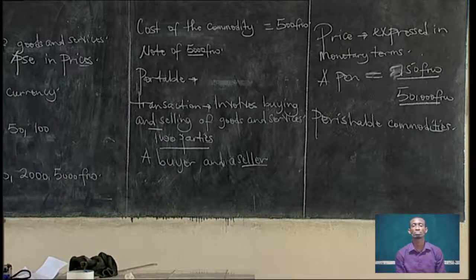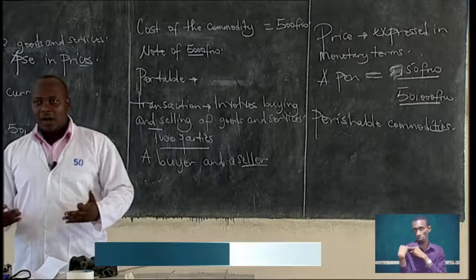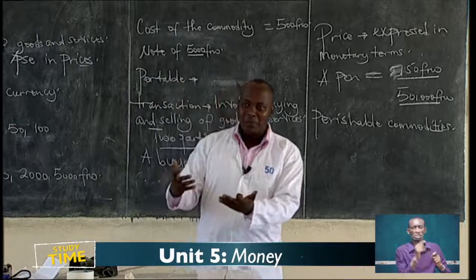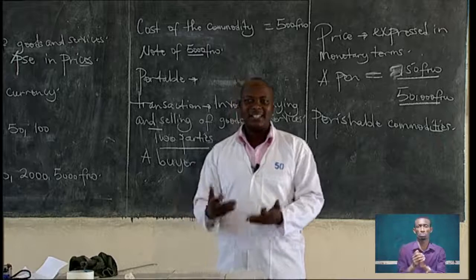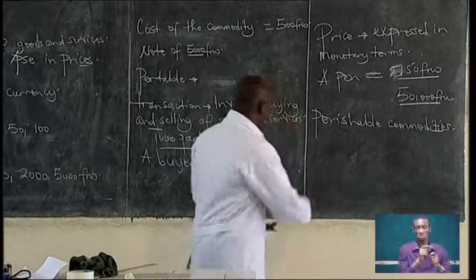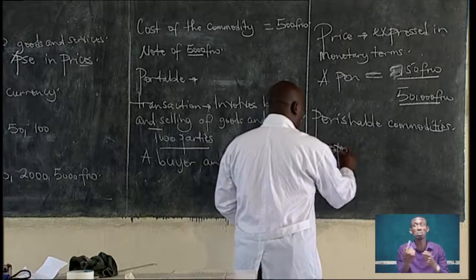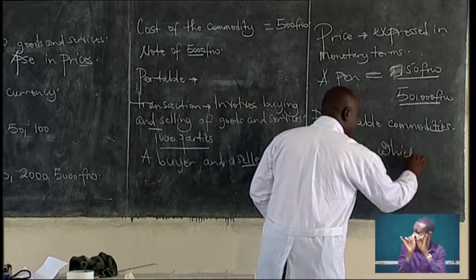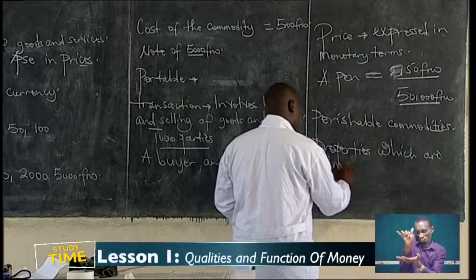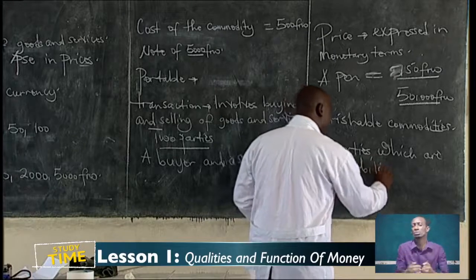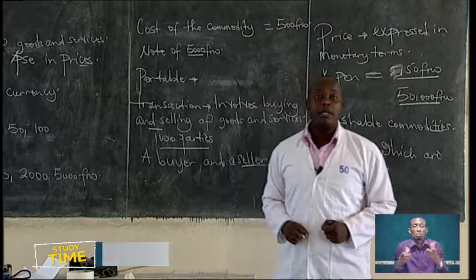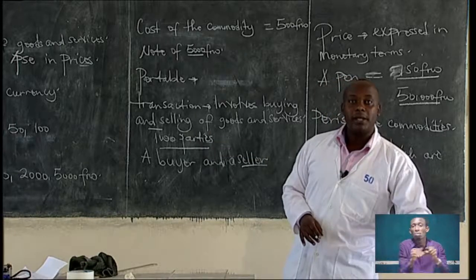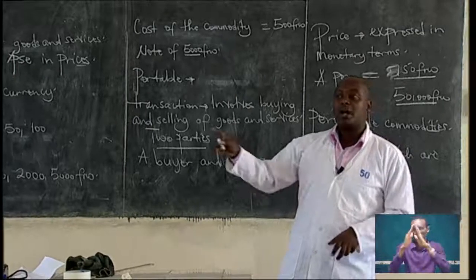The next function of money, transfer of immovable properties. Money can facilitate the physical transfer of a property. There are properties which are immobile. For example, land. Land is immobile. You cannot transfer land from one place to another place. A house is immobile. You cannot transfer a house from one place to another place.